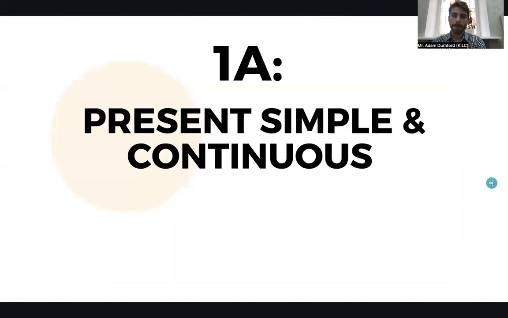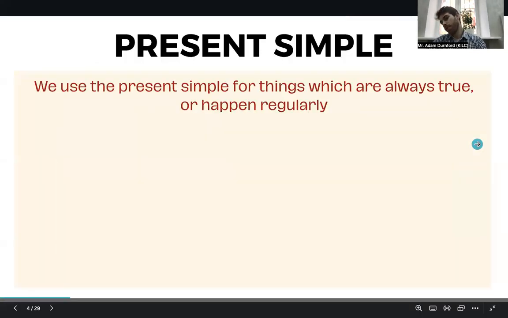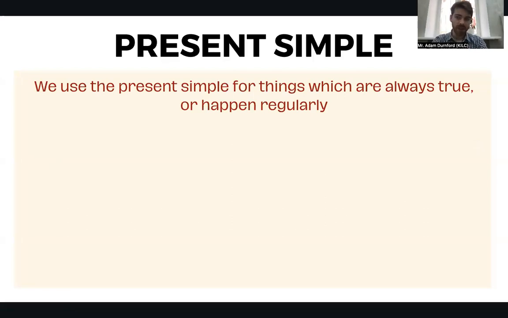Okay, so let's get started. We're gonna jump right into it with 1A, and this will be focusing on the present simple and the present continuous. Now, this should be some review for all of you at this level, but we'll go over it all today.